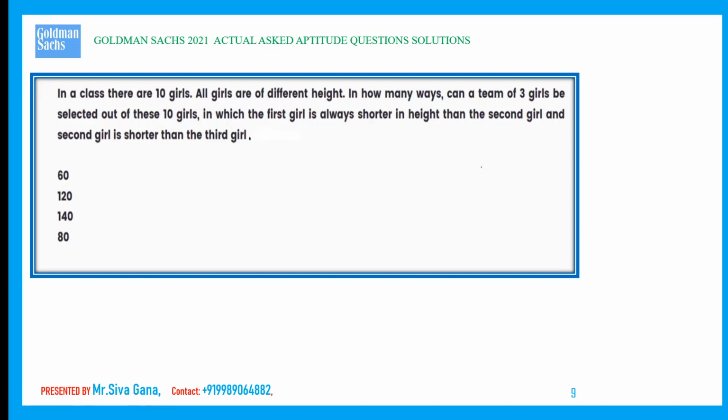In a class there are 10 girls. All girls are of different heights. In how many ways can a team of 3 girls be selected out of 10, in which the first girl is always shorter than the second girl, and the second girl is shorter than the third girl? Which means all the 3 girls that we select should be of different heights. And what was given is that the 10 girls are of different heights, which means any 3 girls that we select will be of different heights.